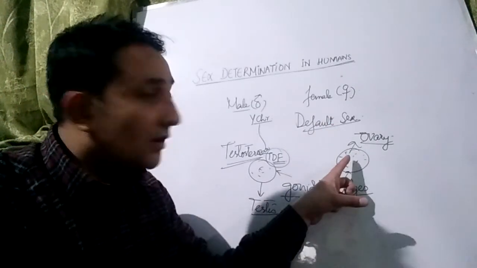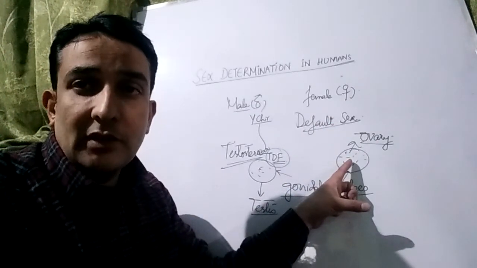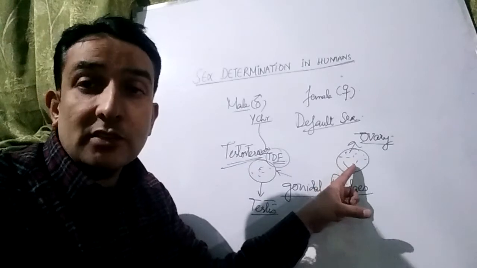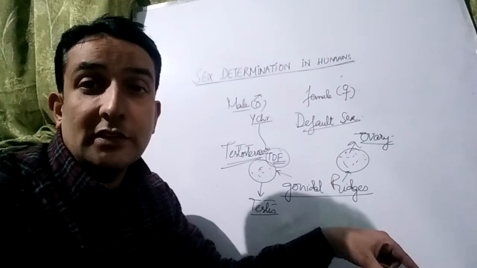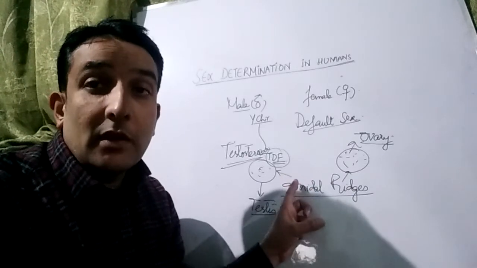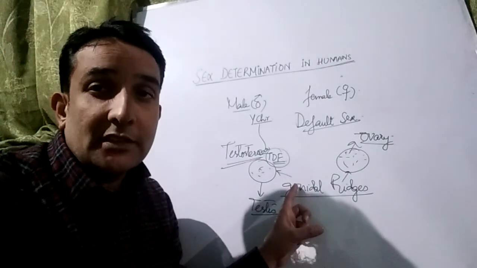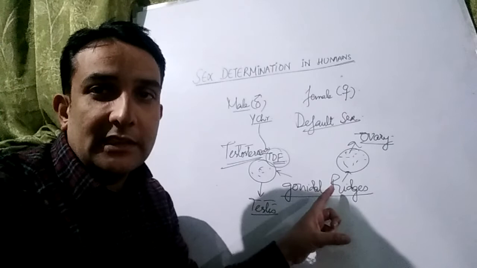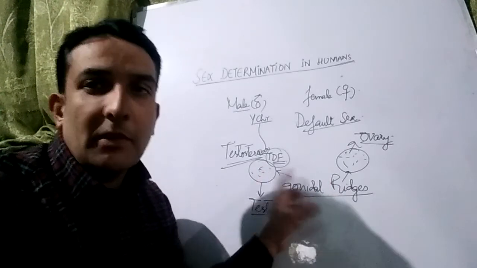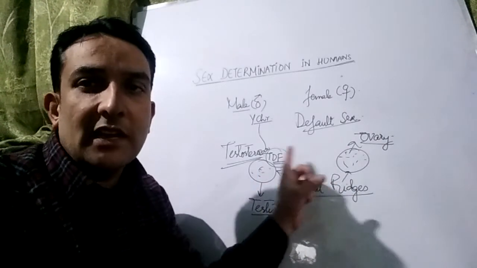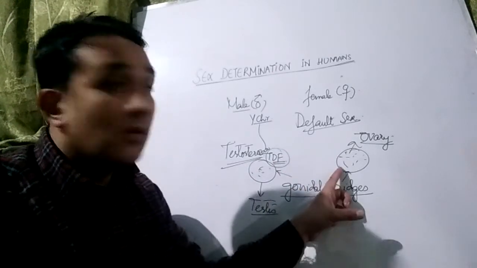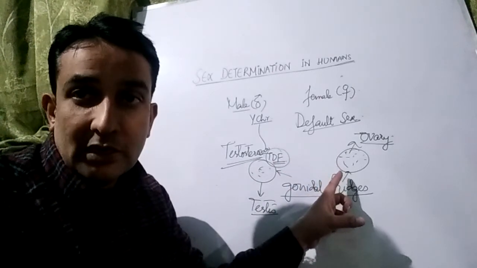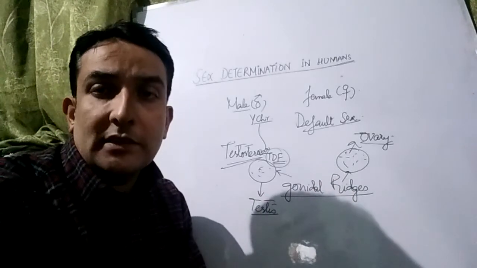Then the gonadal ridge will not receive the TDF, and in the absence of the TDF it will develop into the female gonads, the ovaries. This is what some geneticists describe as the default sex. By the absence of the TDF, the Y chromosome and the SRY region, the gonadal ridge in females develops into the ovaries. This is all about sex determination.